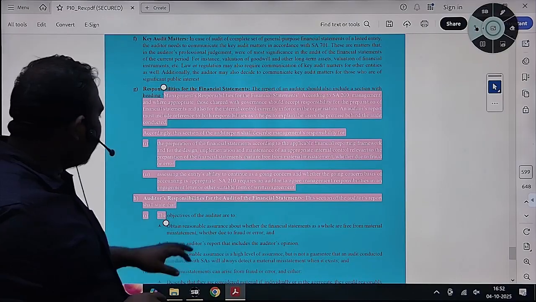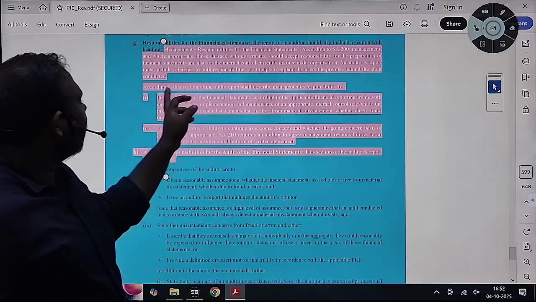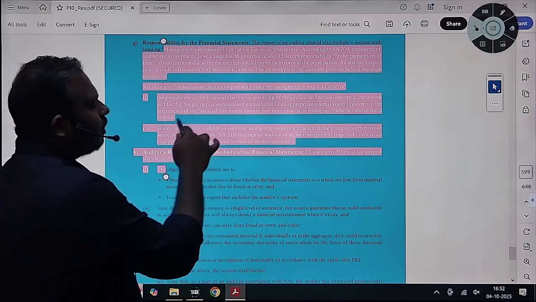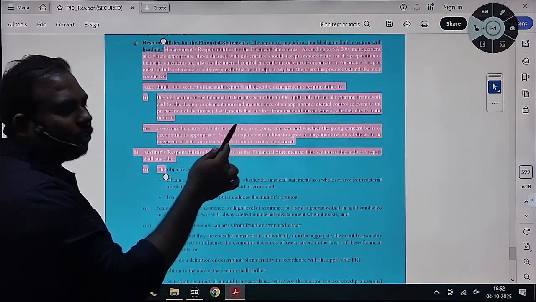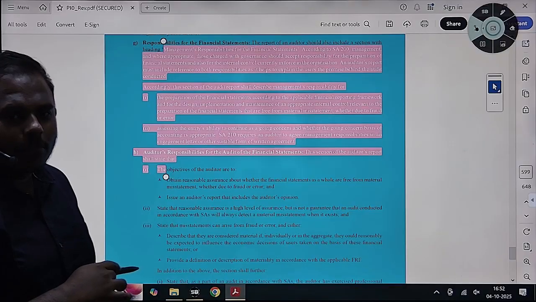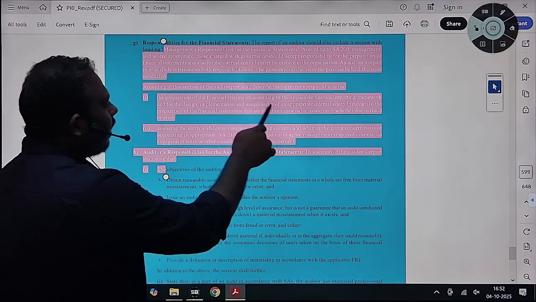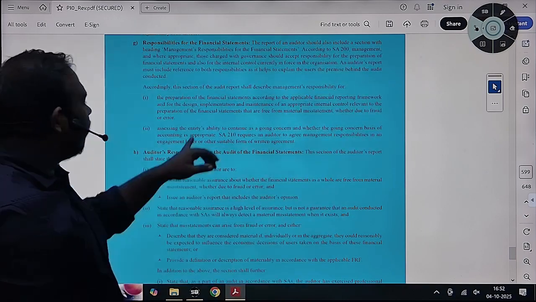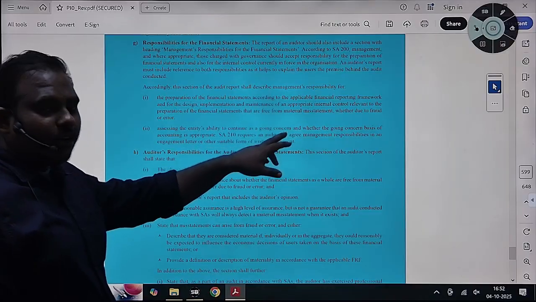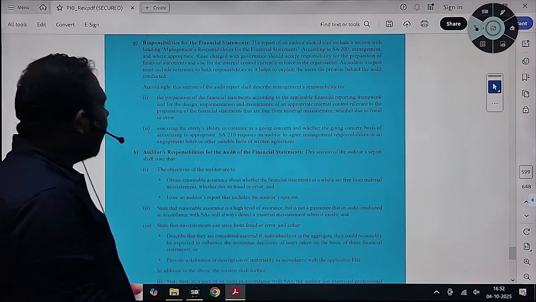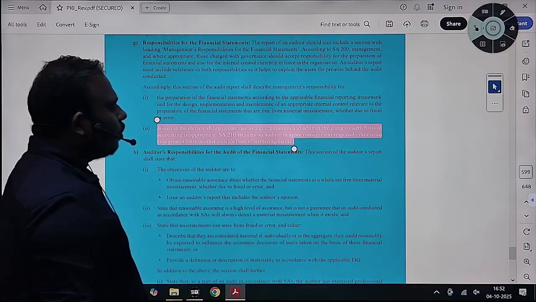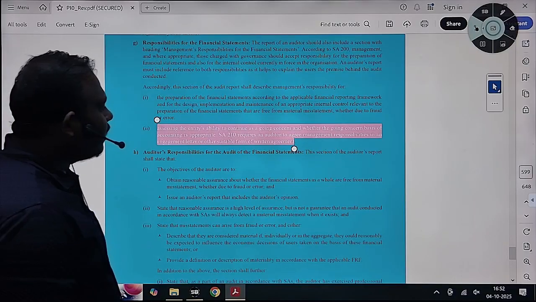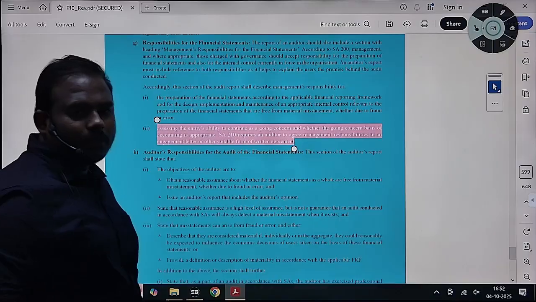Accordingly, this section shall state management's responsibility for preparation of financial statements, design, implementation and maintenance of an appropriate internal control system. You need to design, maintain and prepare appropriate financial statements in accordance with the applicable financial reporting framework. Then you have also one more responsibility, going concern: whether the use of the going concern basis is appropriate.